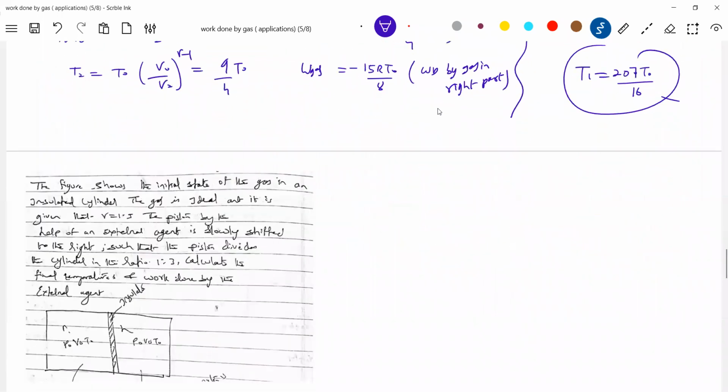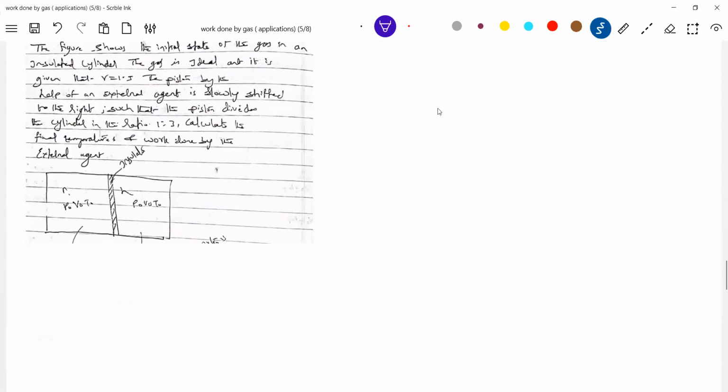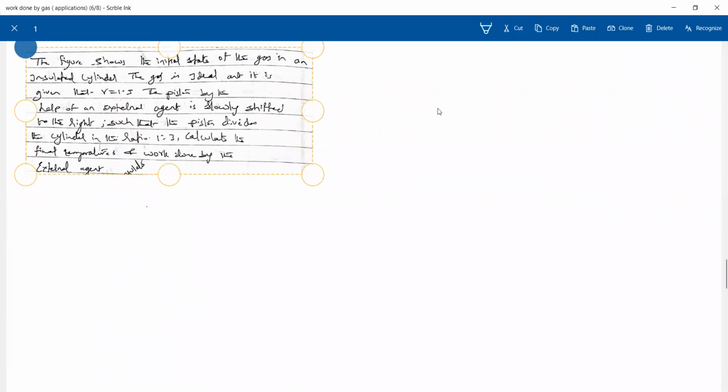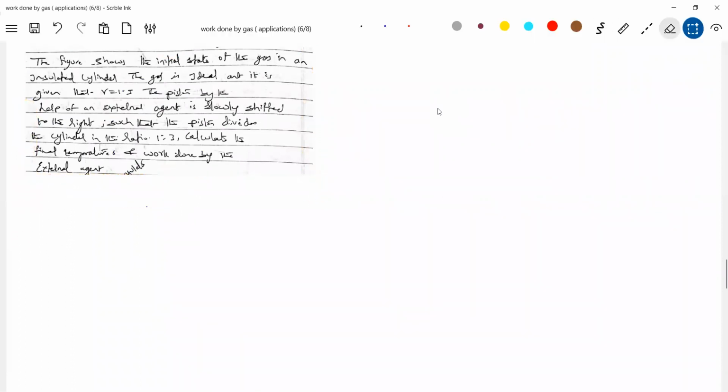It's really very, very important. Again, I'm bringing some external agent. Work done by the external agent. Let me give a better diagram. Okay, well.